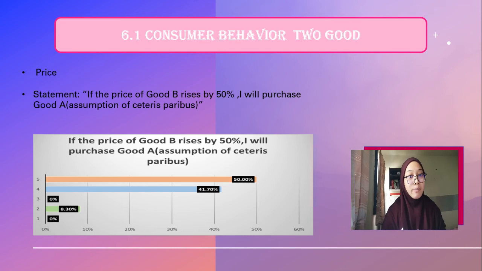As for consumer choice based on price, the statement we chose is: If the price of good B rises by 50%, I will purchase good A. We can see that the highest number of respondents chose strongly agree, with 6 respondents. According to Nicholson and Snyder, consumers always look at the price of a product before making any purchase decision. That's why our respondents have to decide either to buy good A or good B, because of the lack of income.